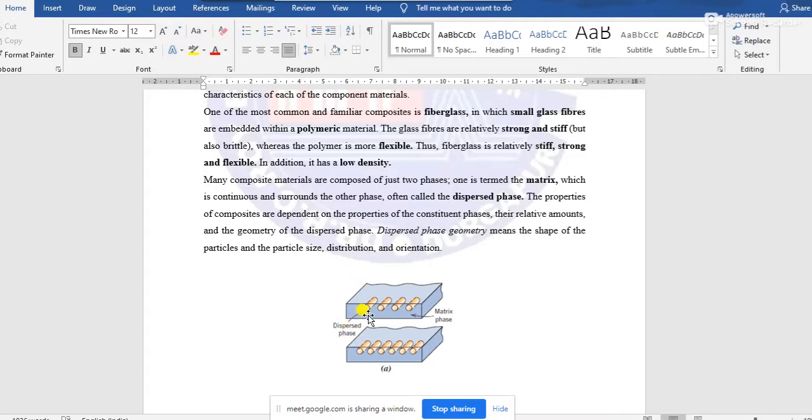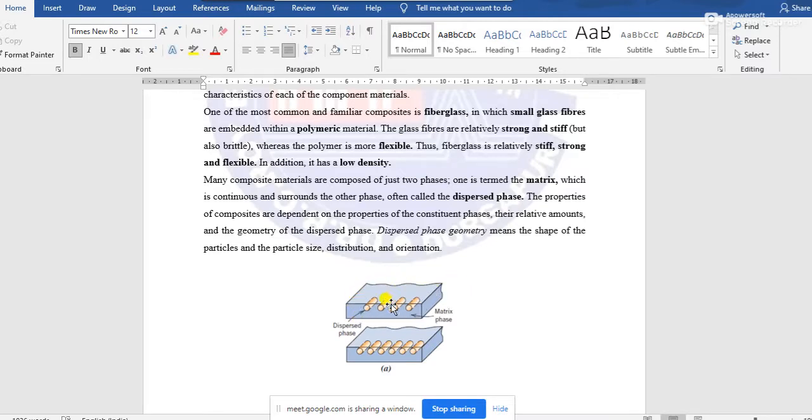The dispersed phase is the reinforcing material, which builds the strength characteristics of the composite material, and the matrix phase surrounds the dispersed phase. This brown colored thing is the dispersed phase, and the blue colored thing is the matrix phase.